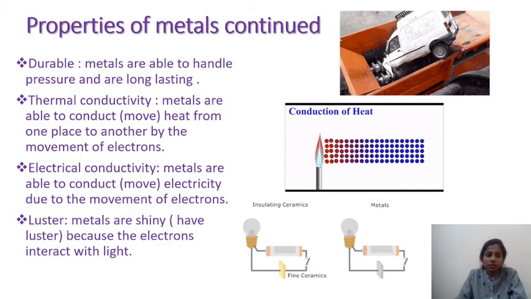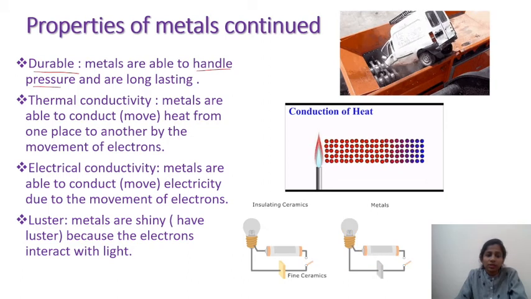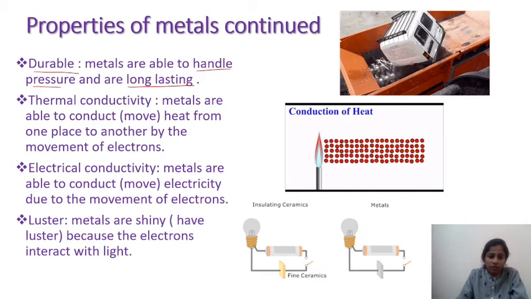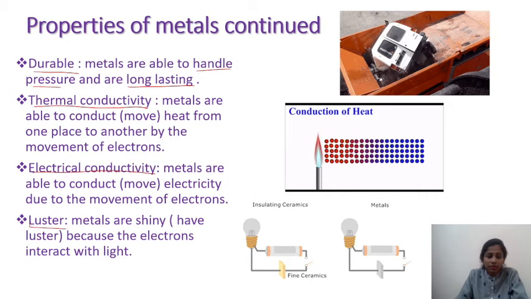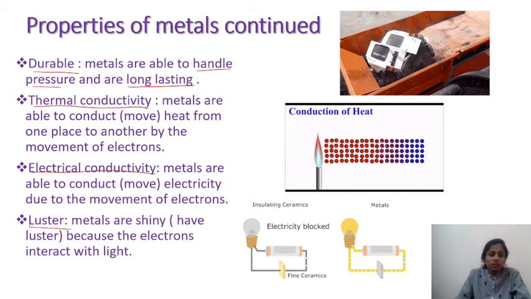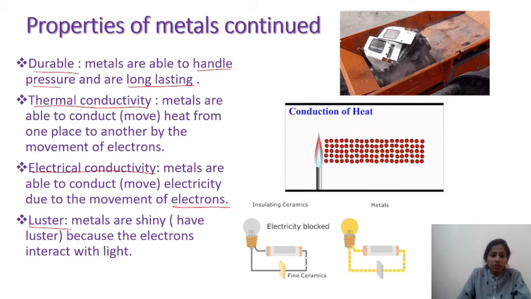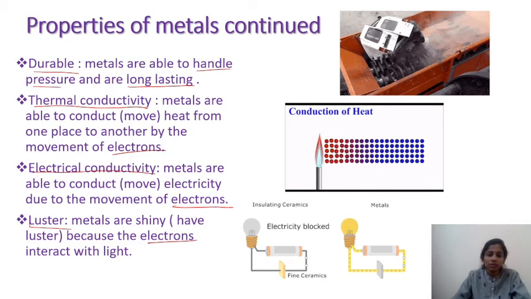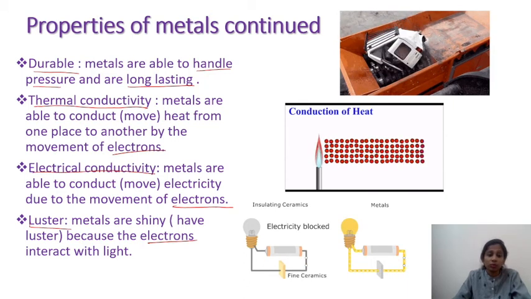Metals are durable in nature, that is, they are able to handle pressure as well as they are long lasting. The next three properties are thermal conductivity, electrical conductivity, and lustrous. The reasons for these three properties are the presence of electrons, that is, the delocalized electrons. Delocalized electrons are the electrons which are capable of movement.